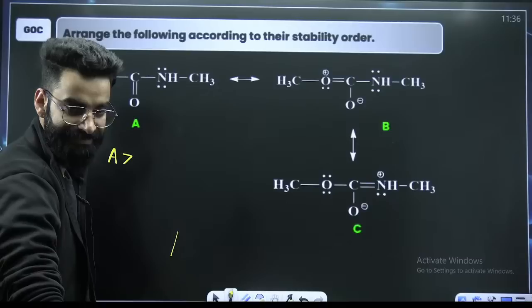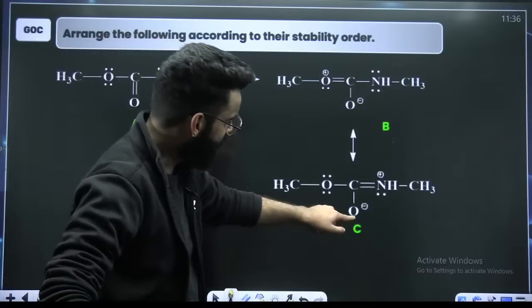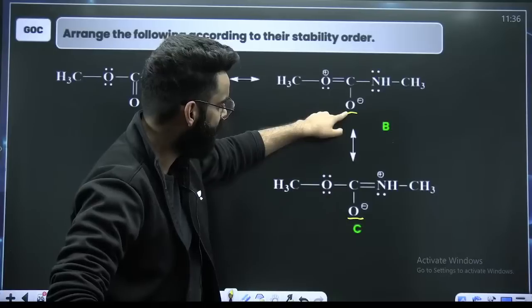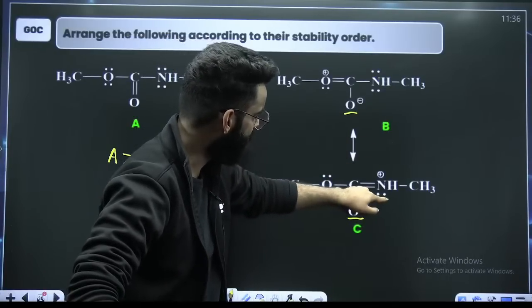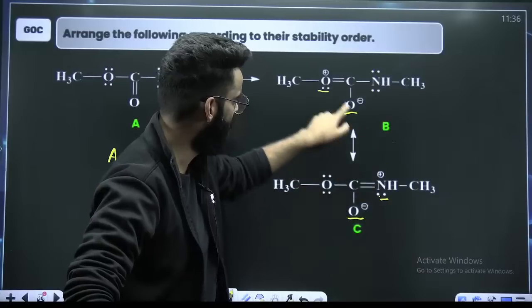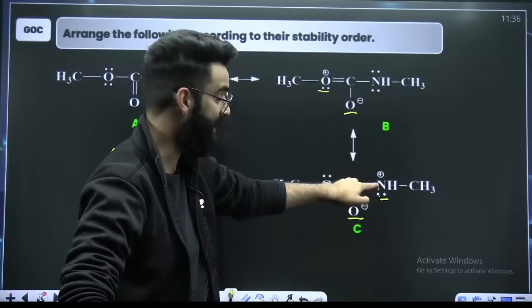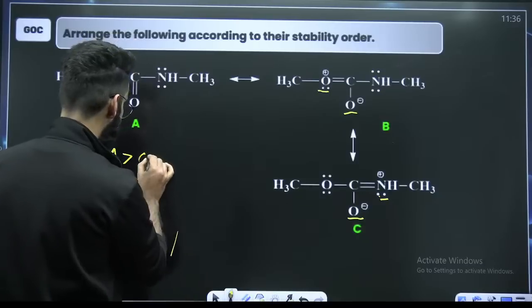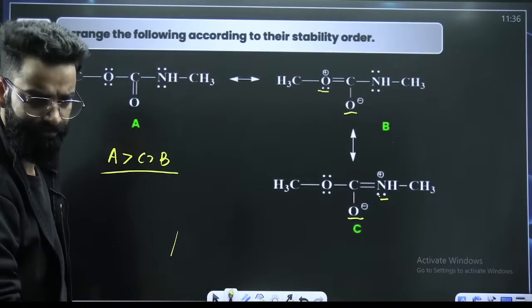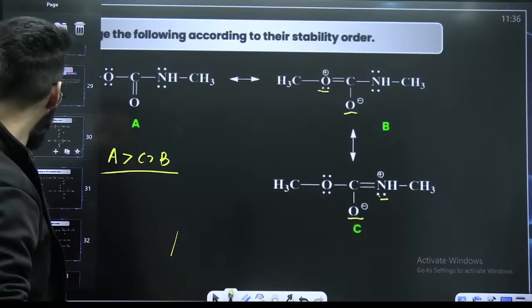Quickly, B or C? Look at this oxygen. This oxygen is carrying negative here. Even this oxygen is carrying negative here, right? But if you look at this case, nitrogen is carrying positive, oxygen is carrying positive. Positive charge is more stable on the less electronegative atom, nitrogen being less electronegative than oxygen. So ACB has to be the order. There is no need to give it a second thought.